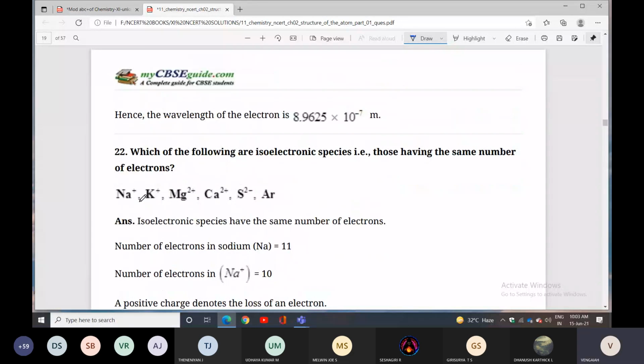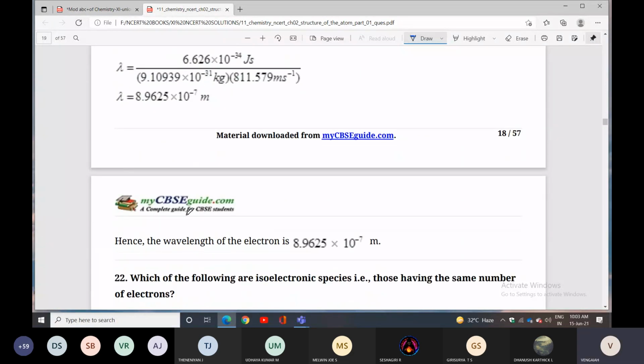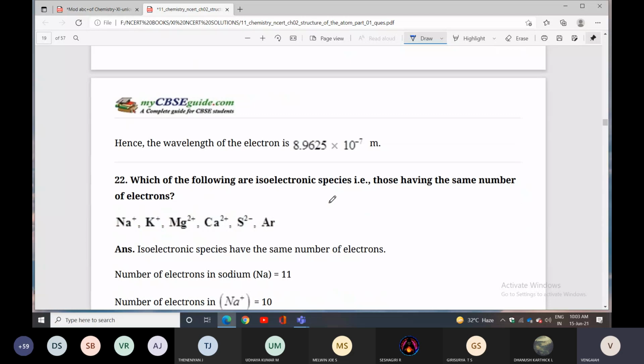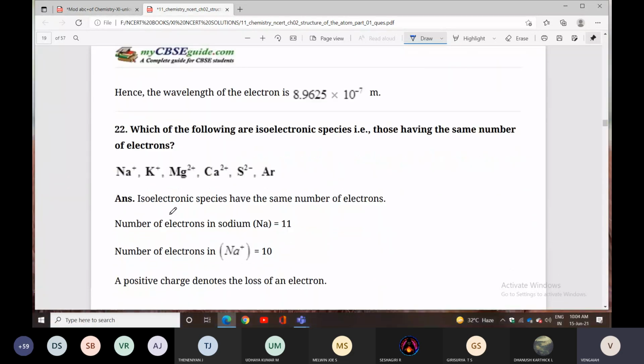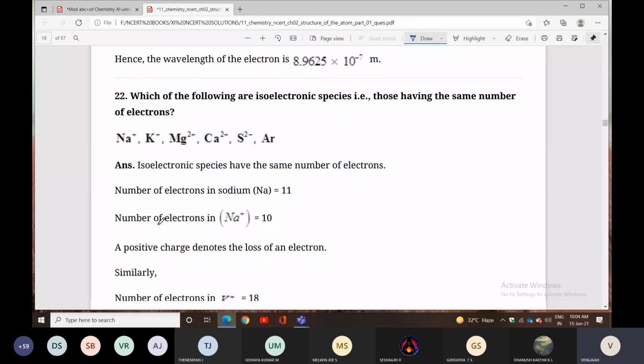Which of the following are isoelectronic species? That is, those having the same number of electrons. Isoelectronic species are nothing but species with the same number of electrons, either atoms or ions, cations or anions, whatever they may be. Which of the following contain isoelectronic species? Isoelectronic is nothing but the same number of electrons.